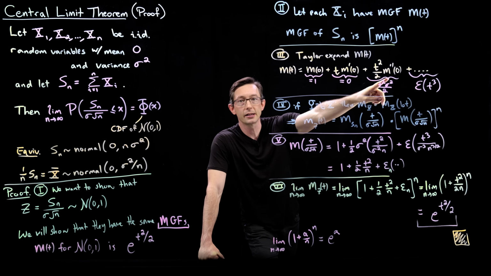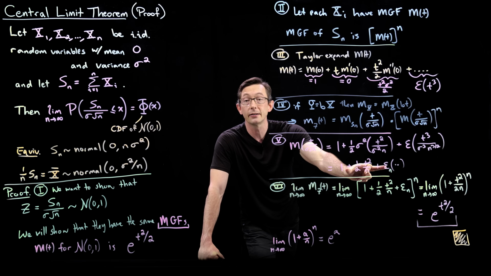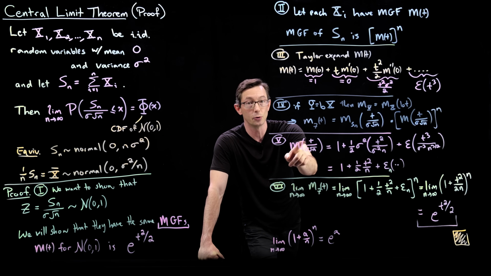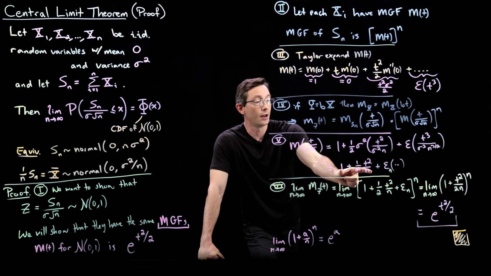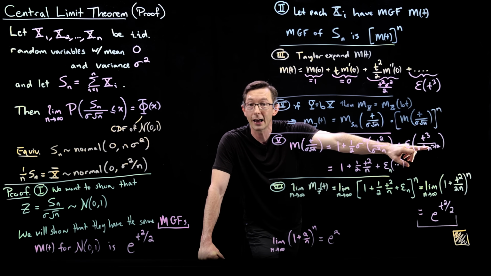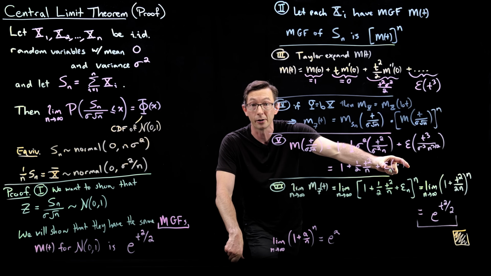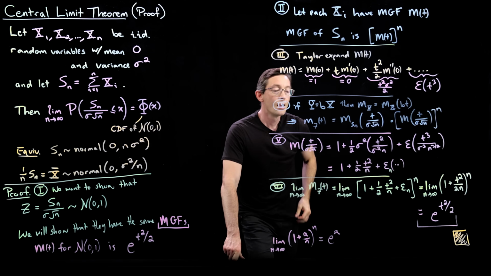So we take this Taylor series expansion, we evaluate it at t divided by sigma root n, and we can expand this out and find a very, very simple expression for the Taylor series expansion of this individual normalized element. And this epsilon is all of the higher order terms in my moment generating function, and you'll notice that they all have bigger and bigger powers of n in the denominator. So these are going to go to 0 as n goes to infinity.